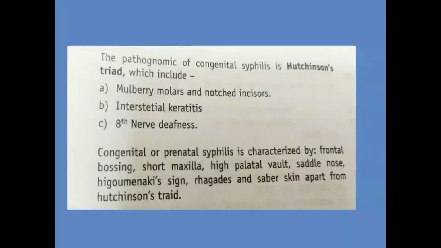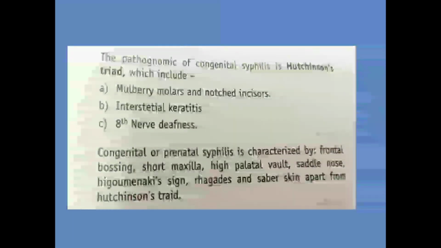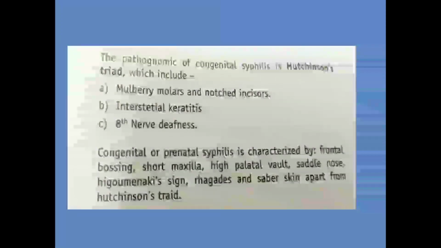Saddle nose is not included in Hutchinson's triad. Hutchinson triad includes mulberry molars, notched incisors, interstitial keratitis, and eighth nerve deafness. Other features of congenital or prenatal syphilis are frontal bossing, short maxilla, high palatal vault, saddle nose, Higoumenakis sign, rhagades and saber skin, apart from the Hutchinson's triad.